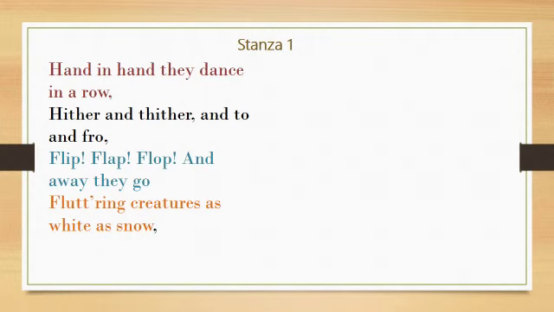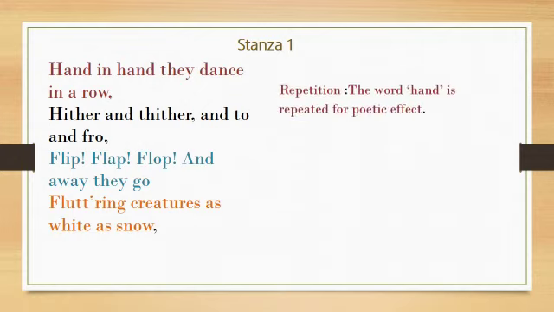Look at the first line. Hand in hand, they dance in a row. Here, the word hand is repeated for poetic effect. Such a poetic device in which the words get repeated is called repetition.